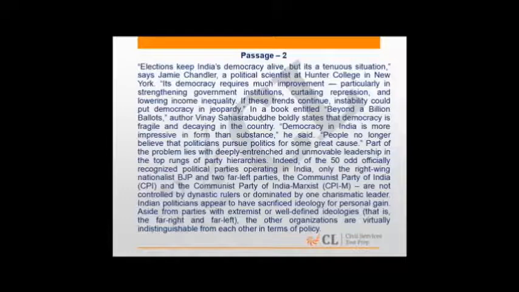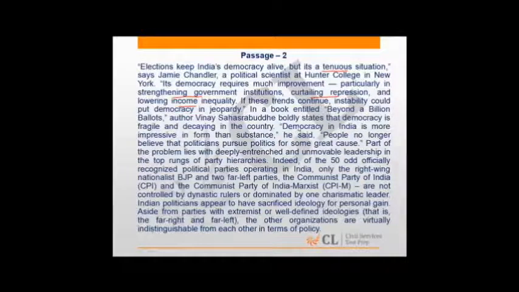So, there are a few critical points here. Jamie Chandler talks about democracy being in a tenuous situation, needs much improvement in strengthening government institutions, in curtailing repression and lowering income inequality, and talks about if these continue, democracy could be in jeopardy.